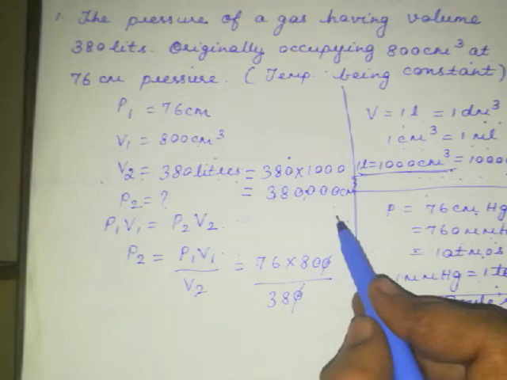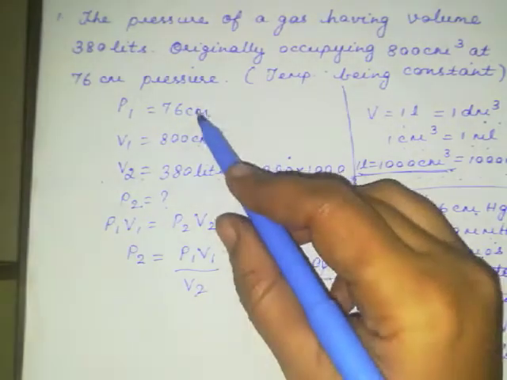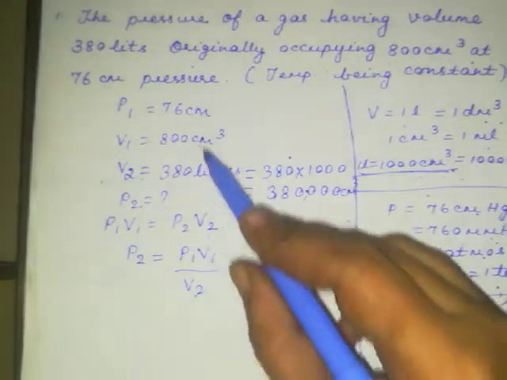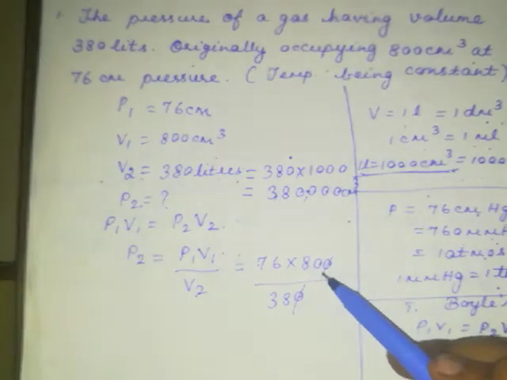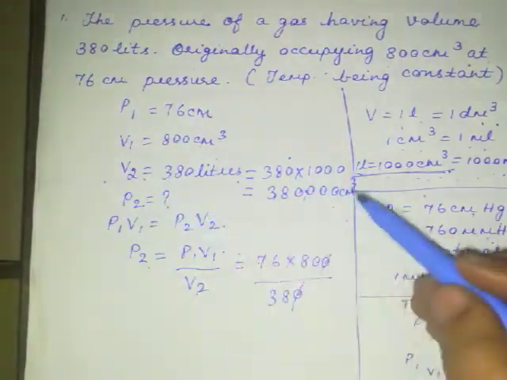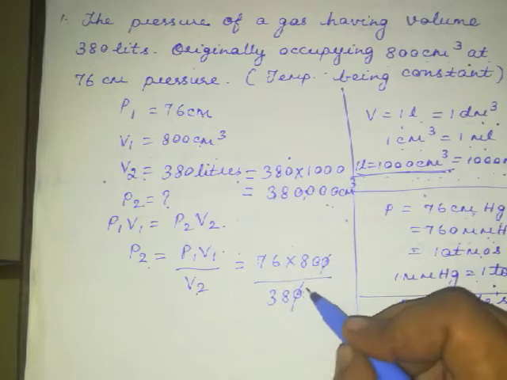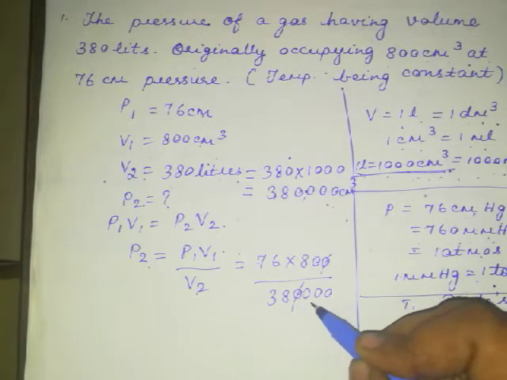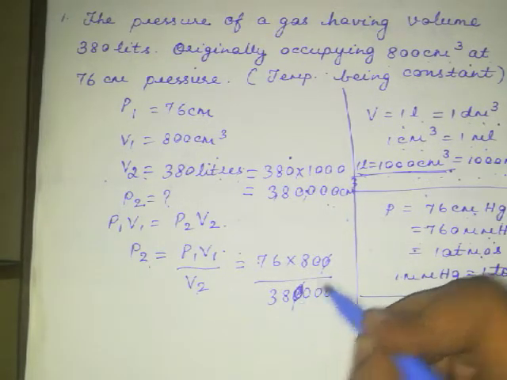So now I have converted here. Now the P1 value is 76 and your V1 value is 800, and coming to the V2 value, I have converted it and kept it as 380 with 3 zeros.